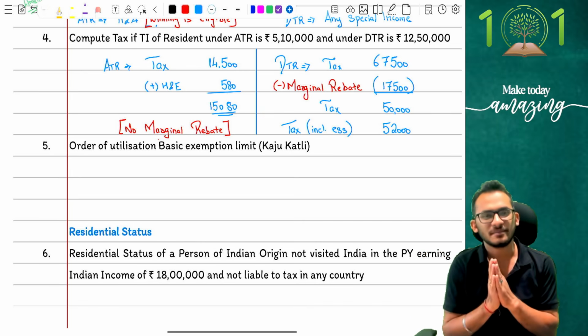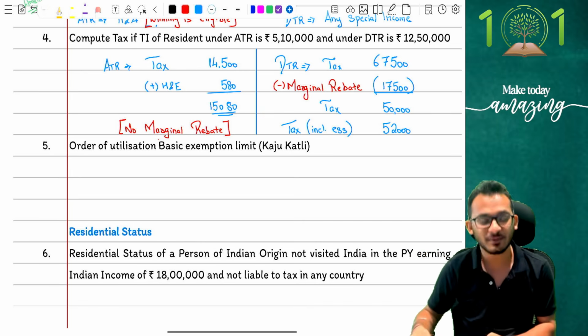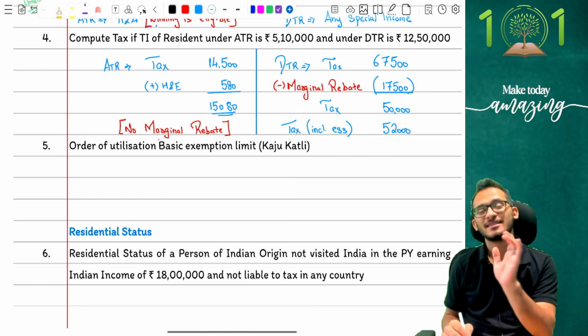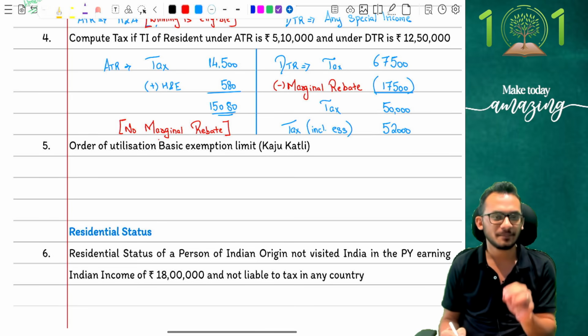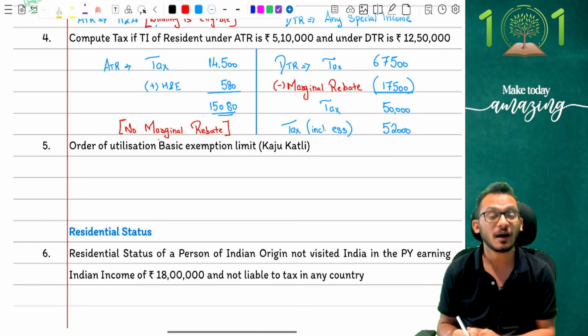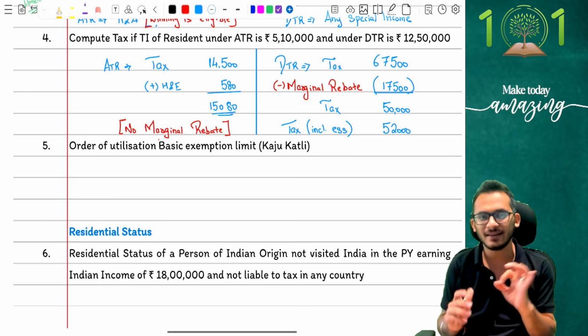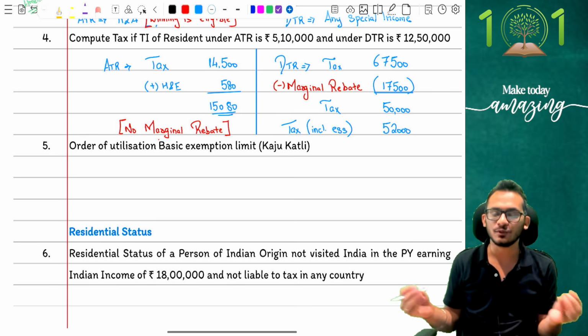Let's go with question number 5. Question number 5, people, is one of the most important questions because this is somehow something which students either don't read or probably never understood properly. There is a question which basically talks about how you utilize your basic exemption limit. Because normally the understanding is that basic exemption limit is used for slab incomes.